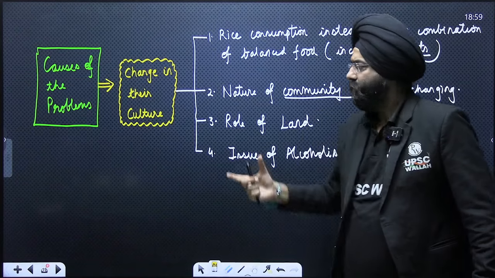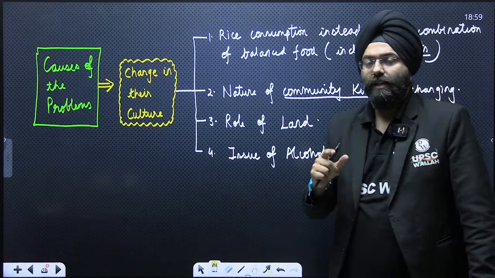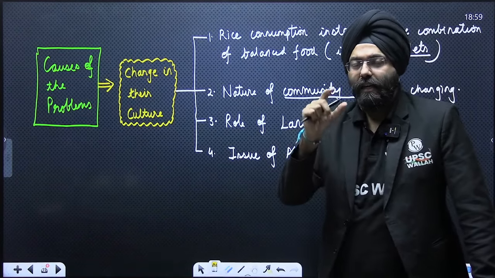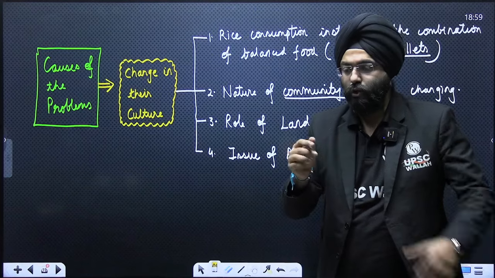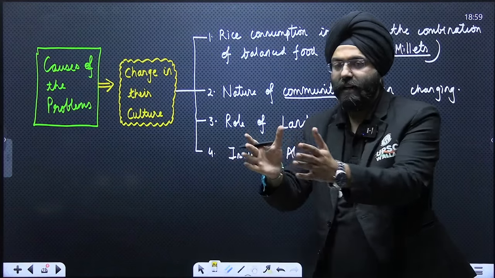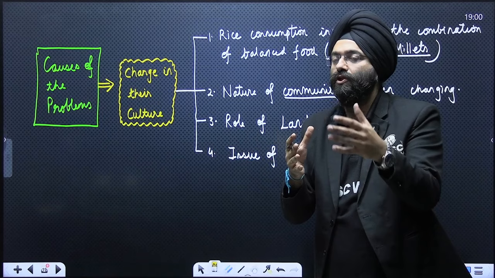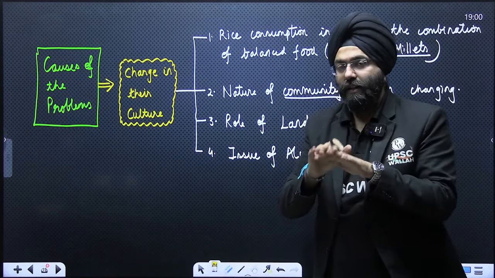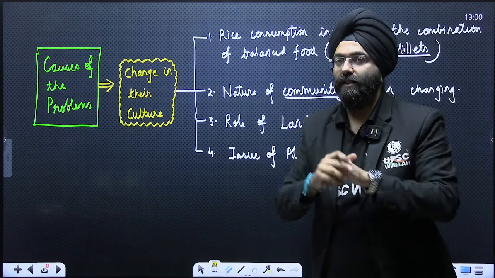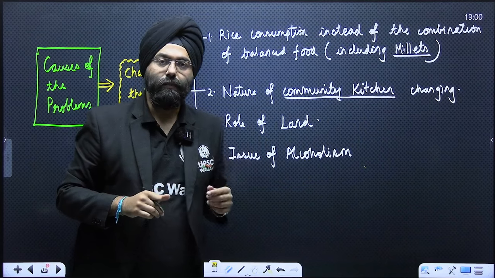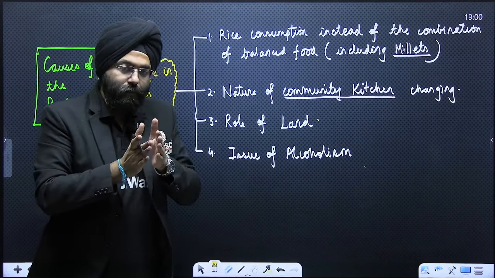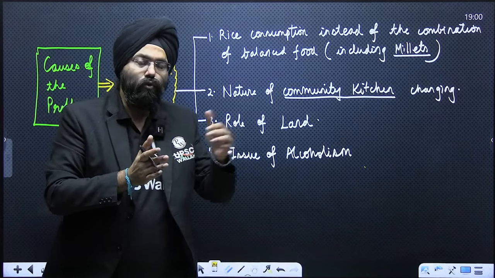Third, the role of land. Remember, in the case of the tribals, land is community owned. That means you do not have "this is my land, that is my land." There is no individual ownership of the land; the concept of community land exists. Now, with changing times, community land has changed to individual ownership.